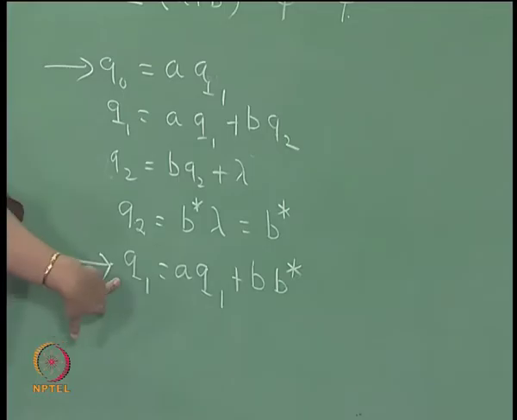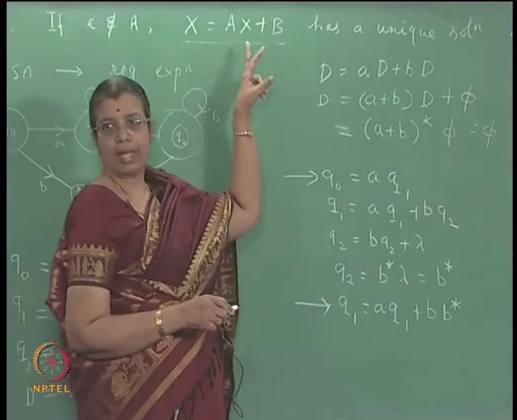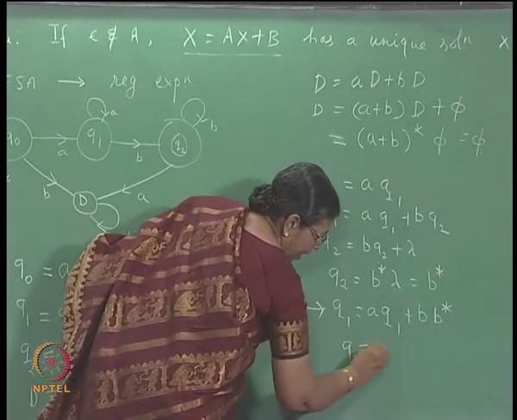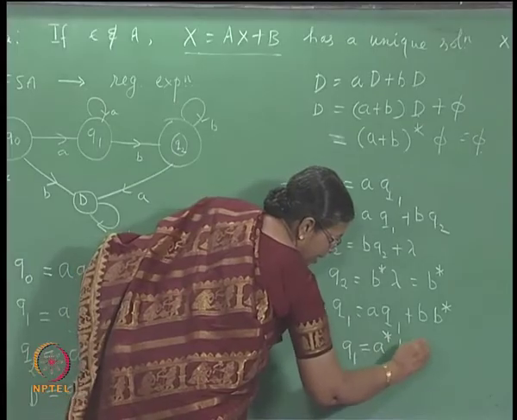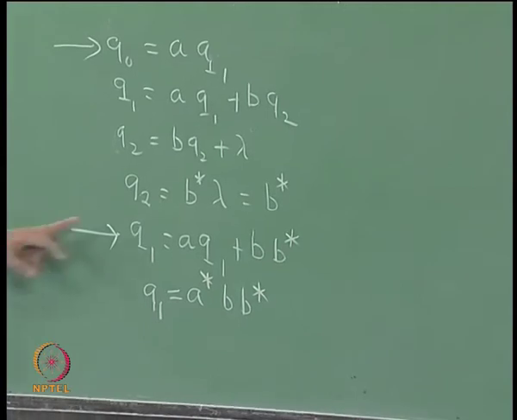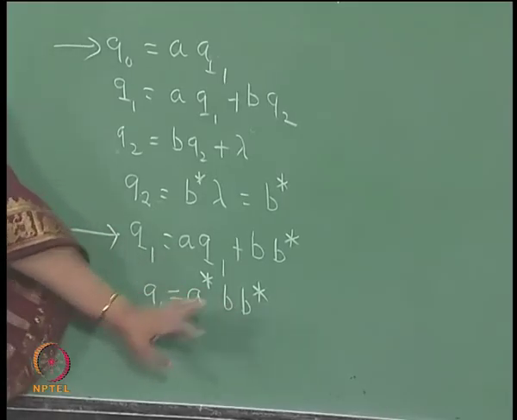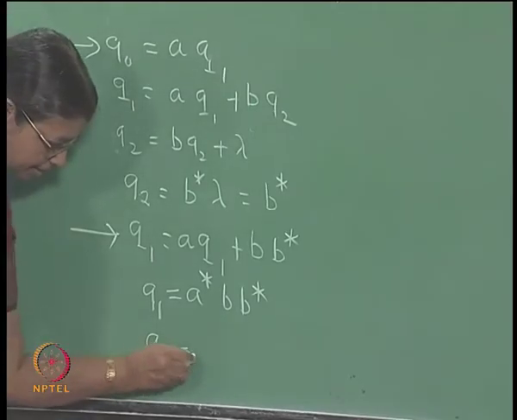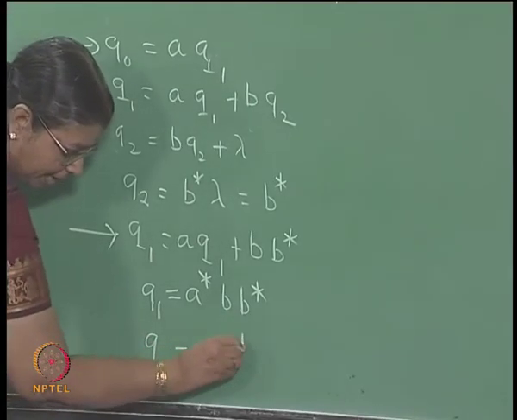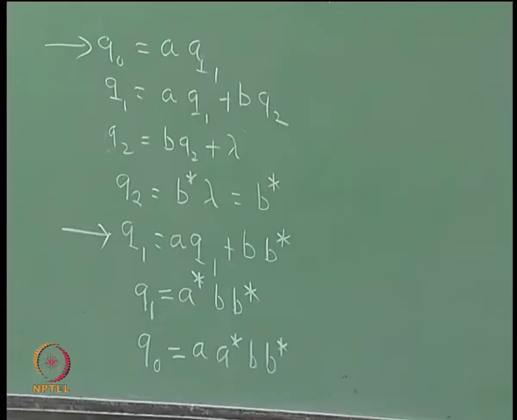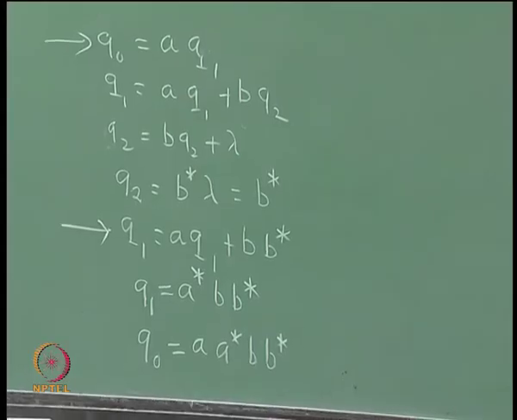So again this is of the form Ax plus b, right. So what will be the solution for this? Q1 will be A star B B star, isn't it? This star followed by this. So this is A star B B star. Use this in the first equation. Q naught is A Q1, that is A star B B star. So solving for Q naught you have got the answer.